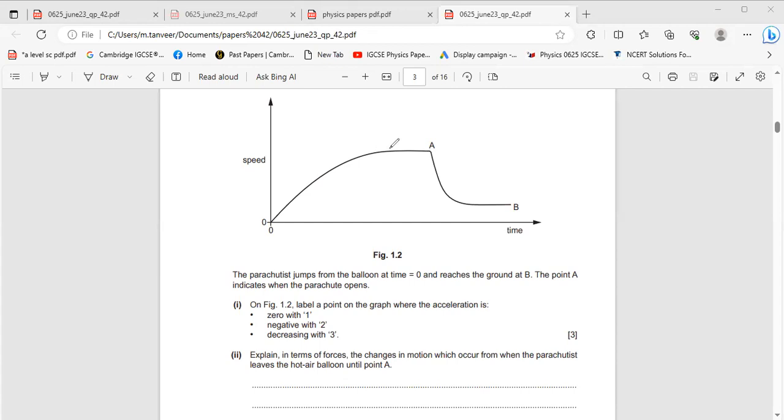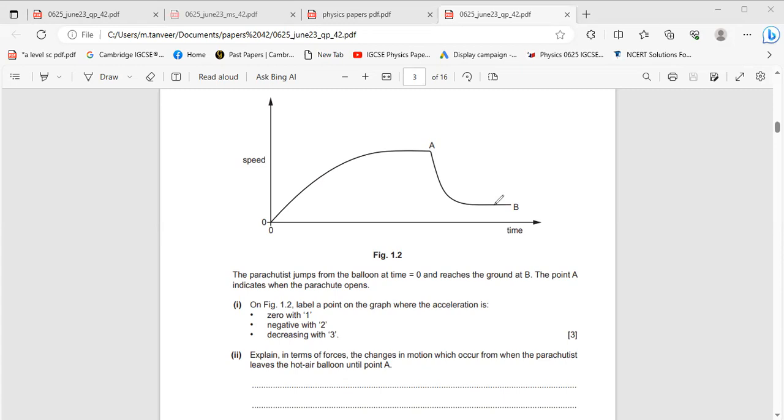At this point, it is moving with constant speed, no change in speed. When it reaches point A, then he opens the parachute, due to which its speed suddenly decreases. Now it is decreasing. This is negative acceleration.